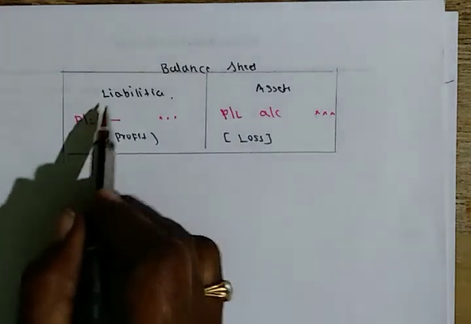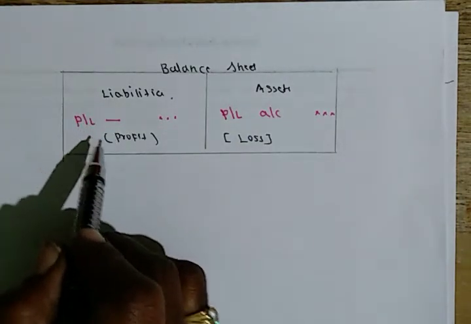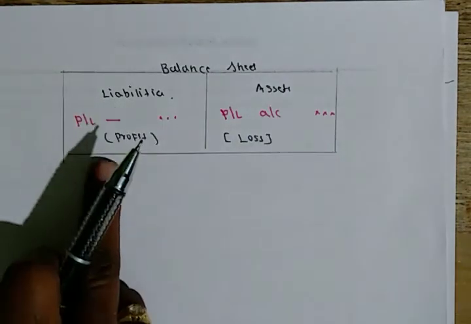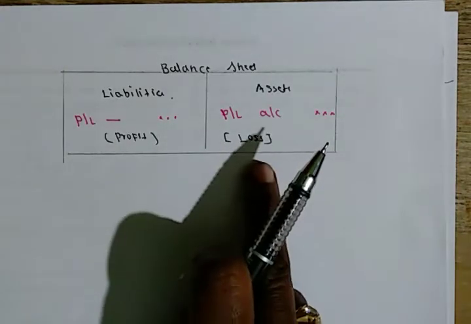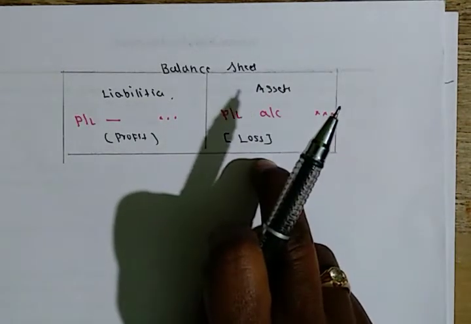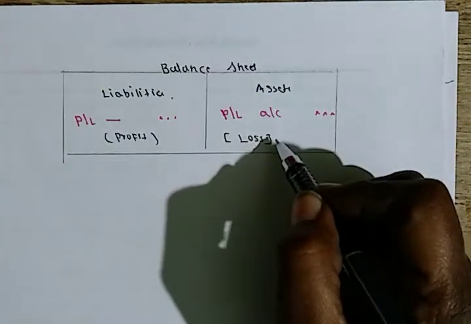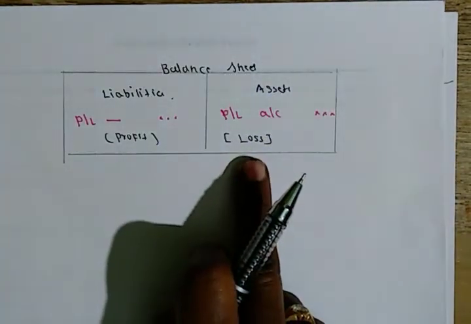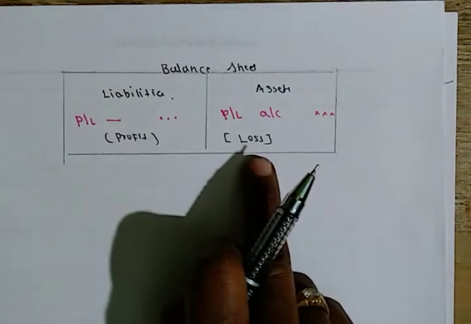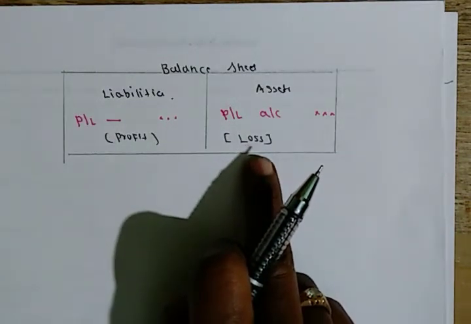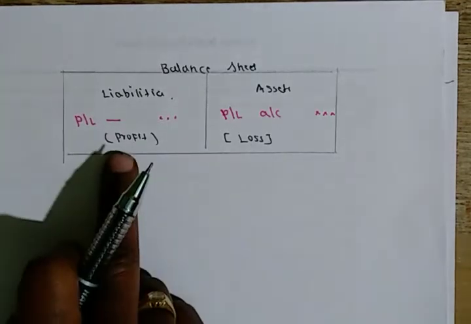If it is on the liability side, which means profit, this profit should be distributed among all the partners, as well as loss should be distributed to all the partners. So if it is under the asset side, which means loss, accumulated loss. Because of this transaction, partners' capital account will be decreased.